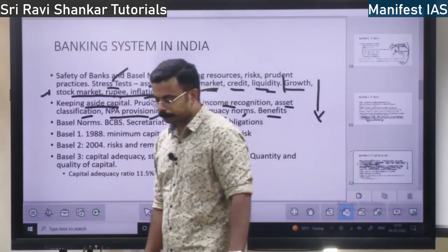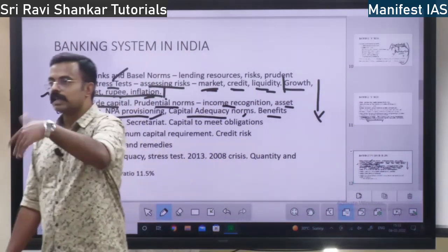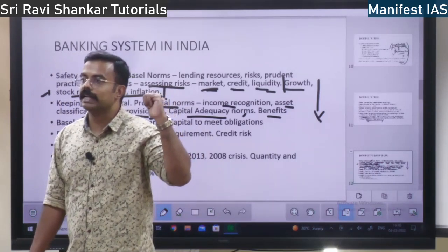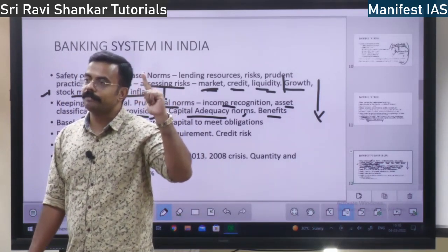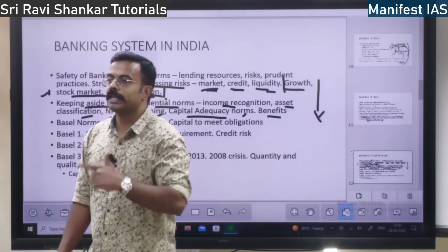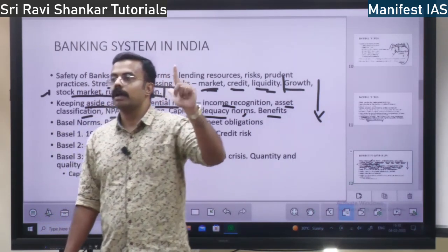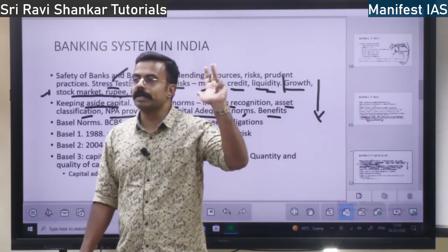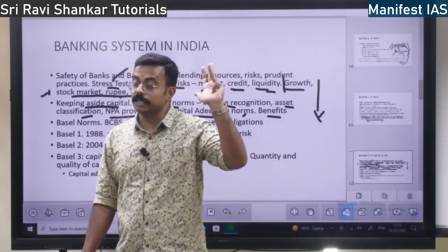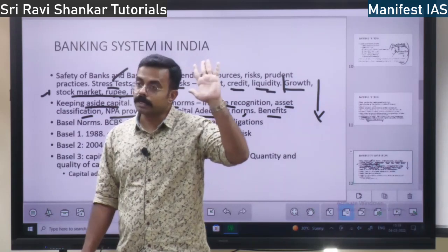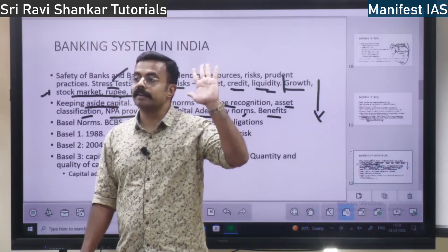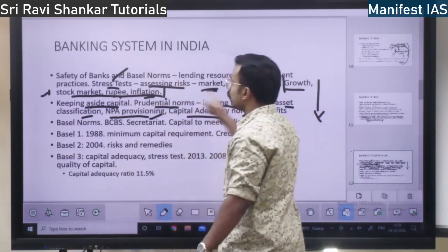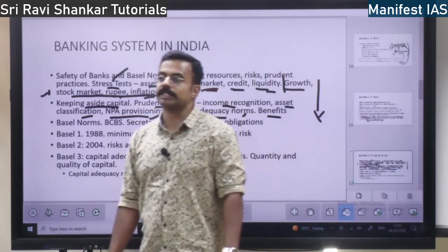So what are the benefits of this? One is, if some crisis like the 2008 financial crisis happens, the bank is going to withstand it. Second benefit, the public's money will be saved. The bank's profitability would be ensured. Economic stability would be ensured. Government borrowing will be safe, as the government can borrow money from the bank. So all these are the benefits accruing out of following the Basel norms.